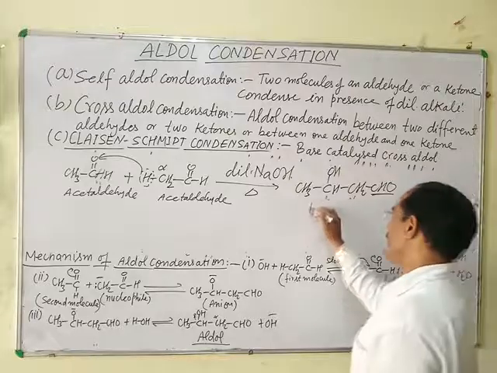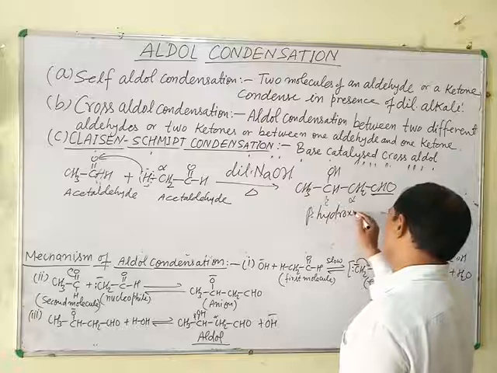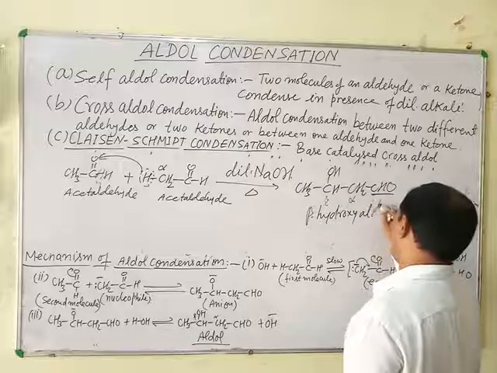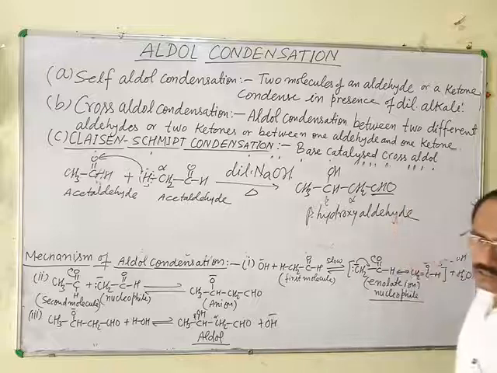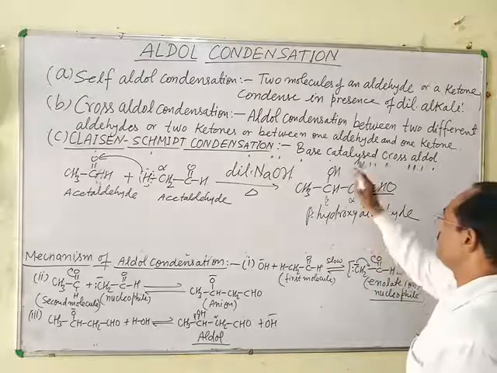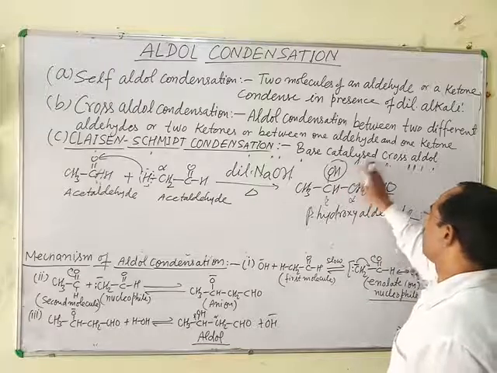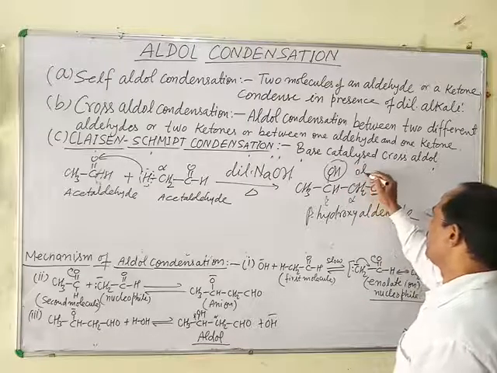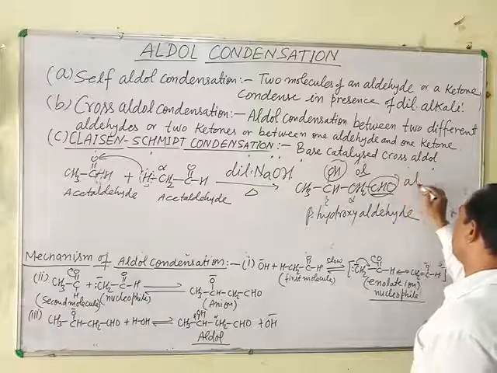So it is called beta hydroxy aldehyde. This is beta hydroxy aldehyde. In this aldehyde, what is OH? The suffix of OH is ol, and the suffix of CHO is al.